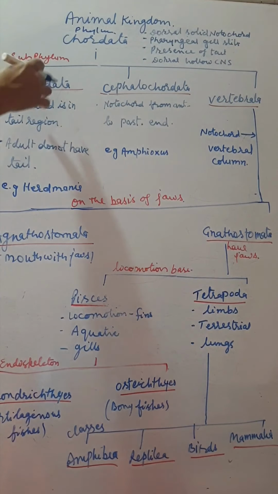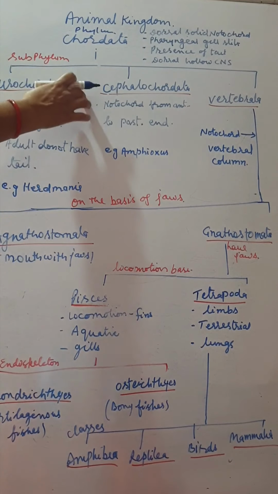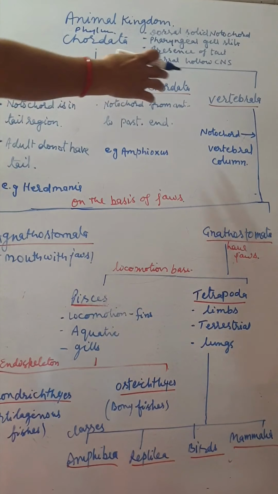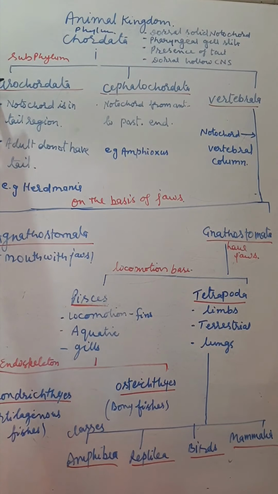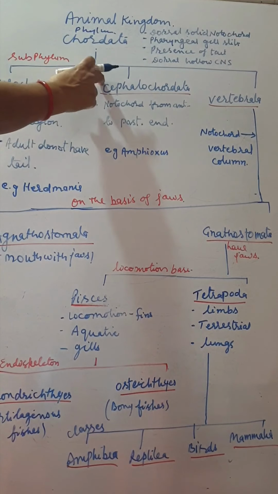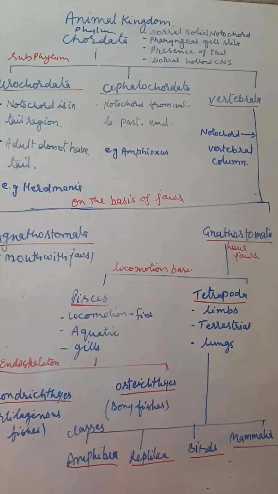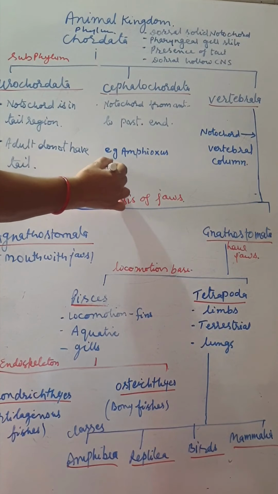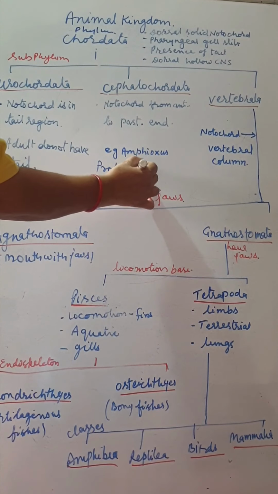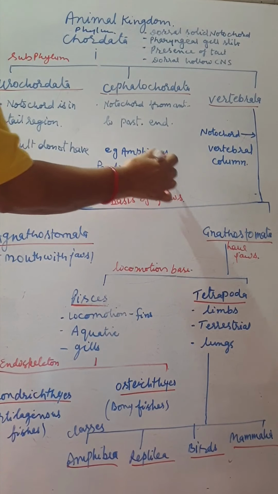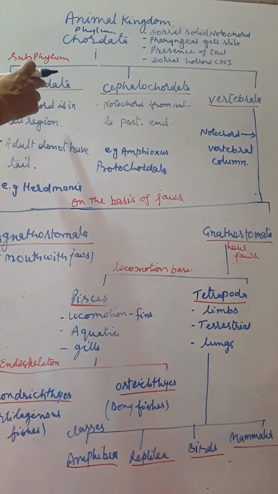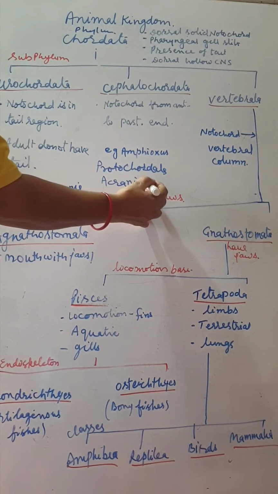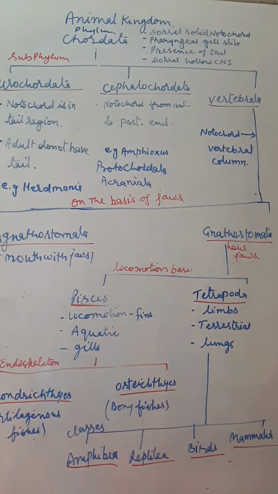The Chordata are further divided into three subphyla: the Urochordata, Cephalochordata and the Vertebrata. The Urochordata and Cephalochordata are commonly called the Protochordata, or primitive chordata, or they are also called Acraniata, because the cranium is not present.